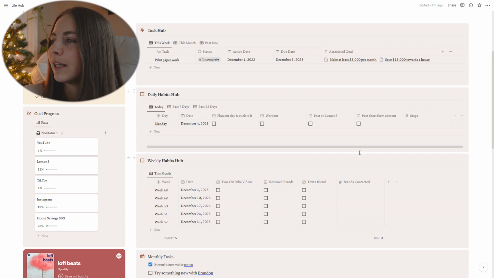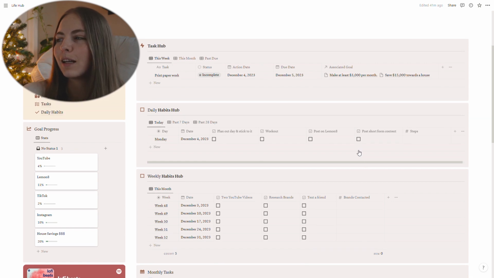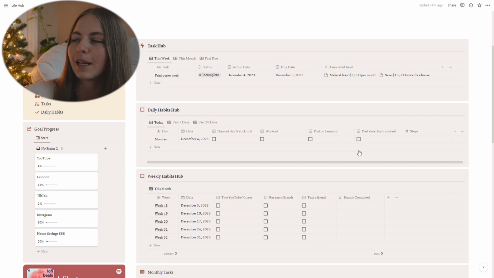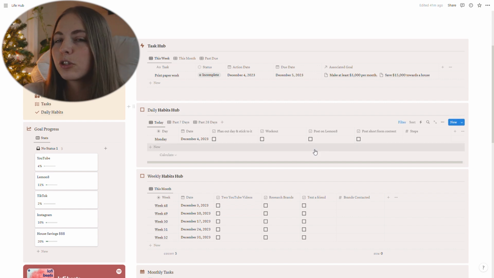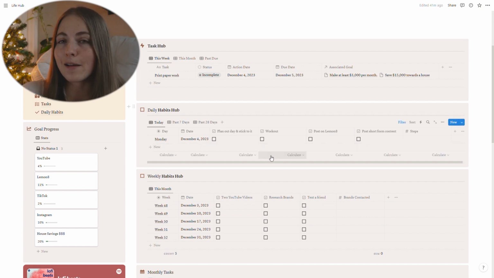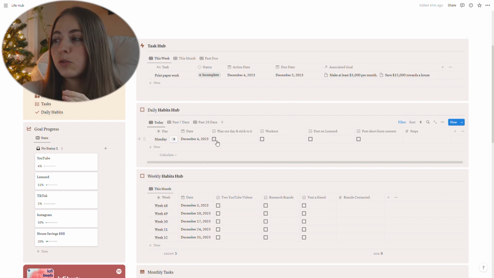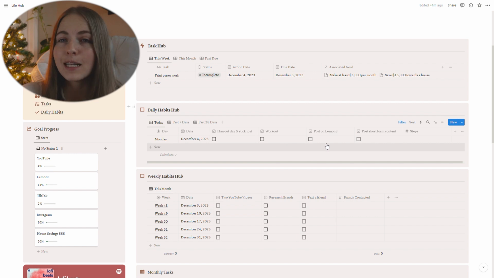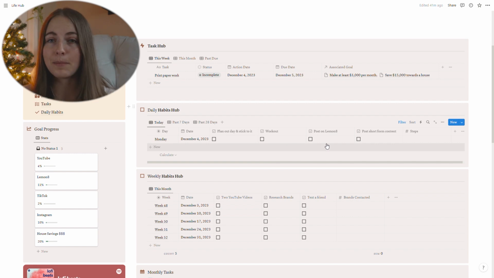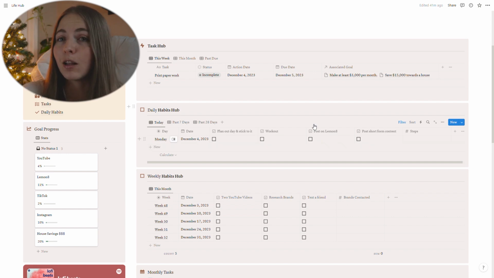And then the daily habits, the setup for this is a little bit more complicated, so I'll get into that for a second, but essentially this will pull every single day. It will pull a new day and it will have you check off for the task for that day every single day, and it automatically propagates that. You don't have to do anything once you've set it up, and it will save all of that information.